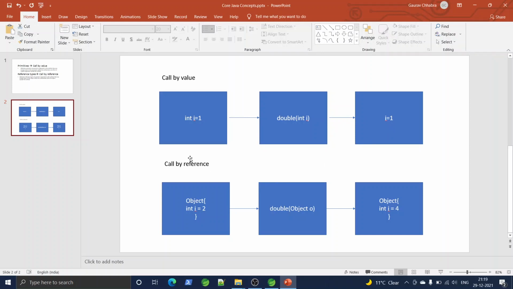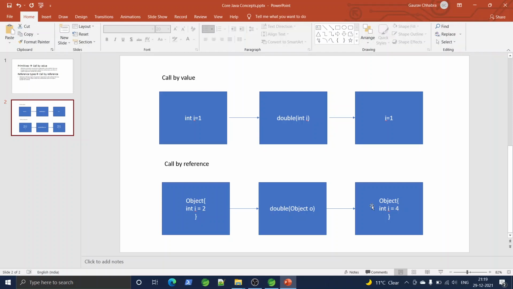But in call by reference, suppose I have an object which has a member variable int I whose value is 2, and I pass this object as an argument to this double method and do some changes within the body of that double method. When this double method is executed, then the value of I will be changed in this object. This is called by reference.